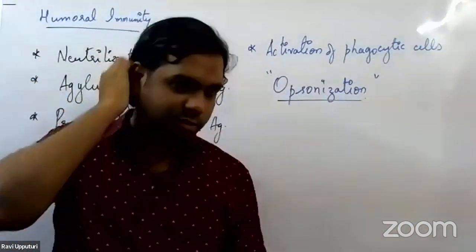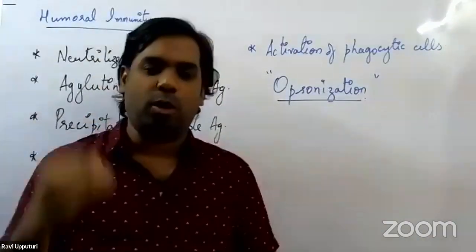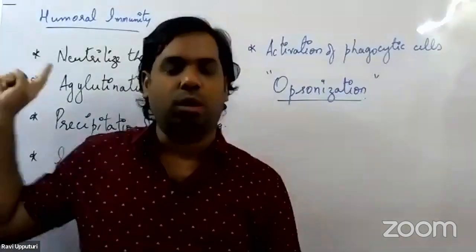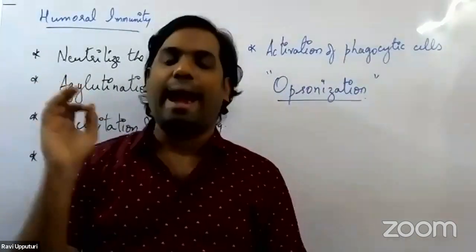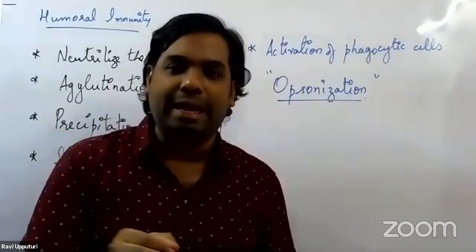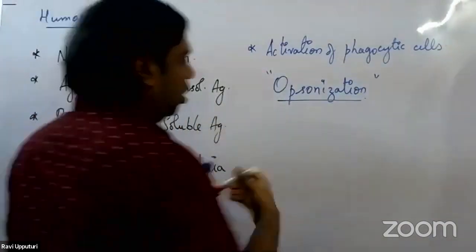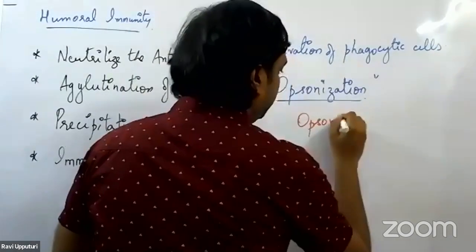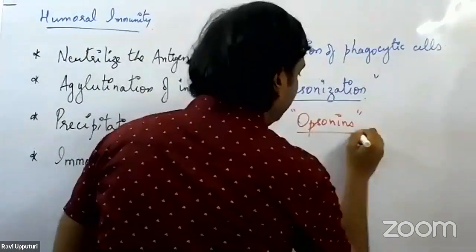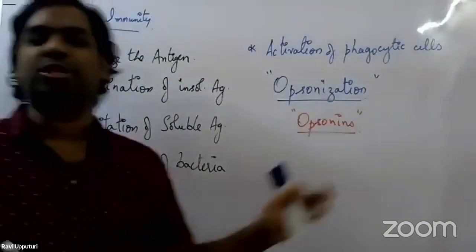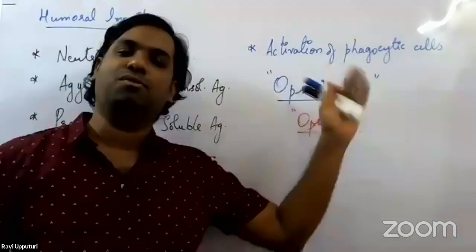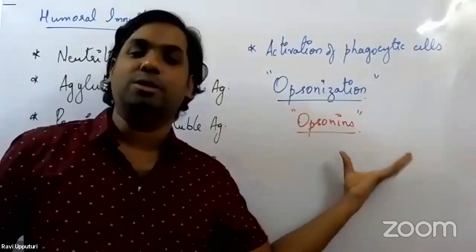Let me repeat it: the process of phagocytosis mediated by antibodies. The antibodies which mediate phagocytosis, we start calling them opsonins. Opsonins are nothing but substances which mediate the process of phagocytosis.